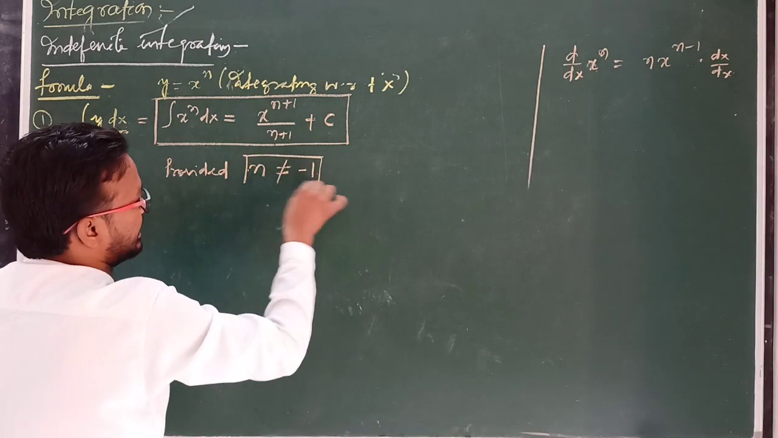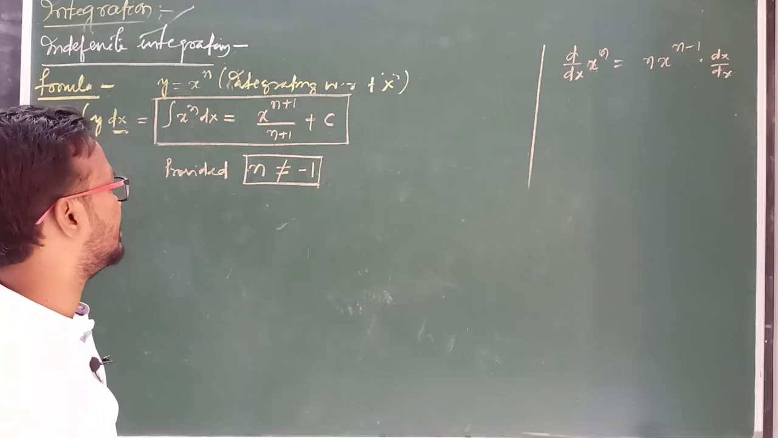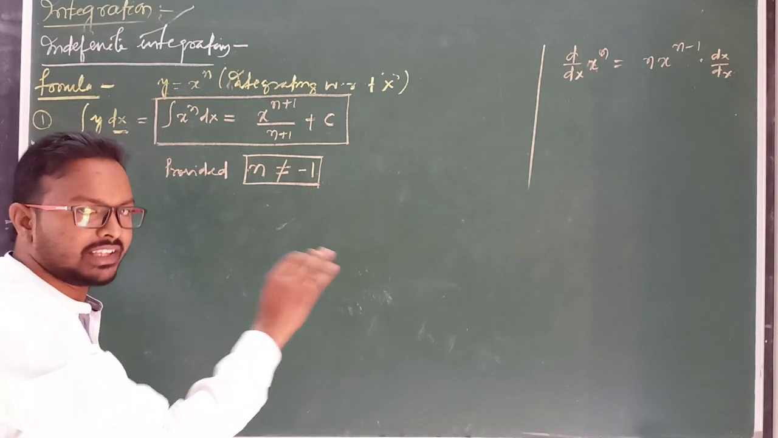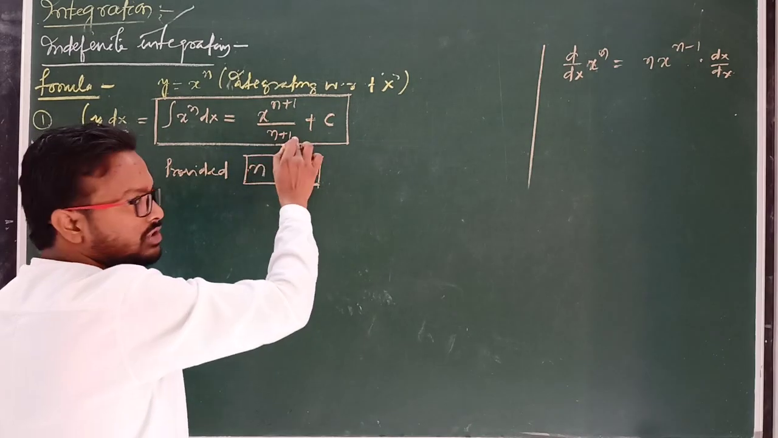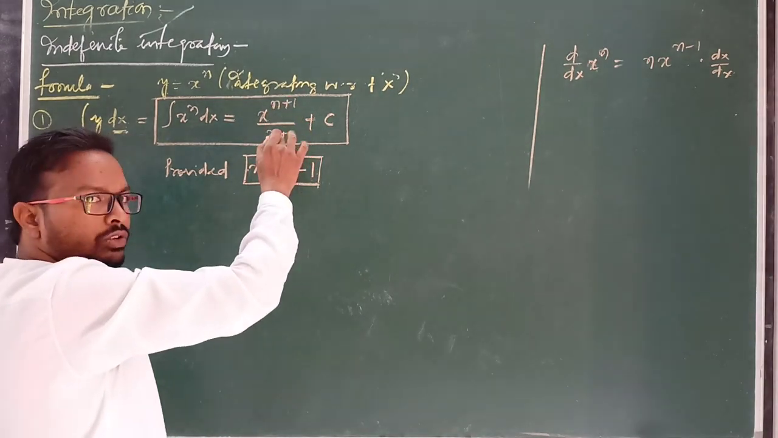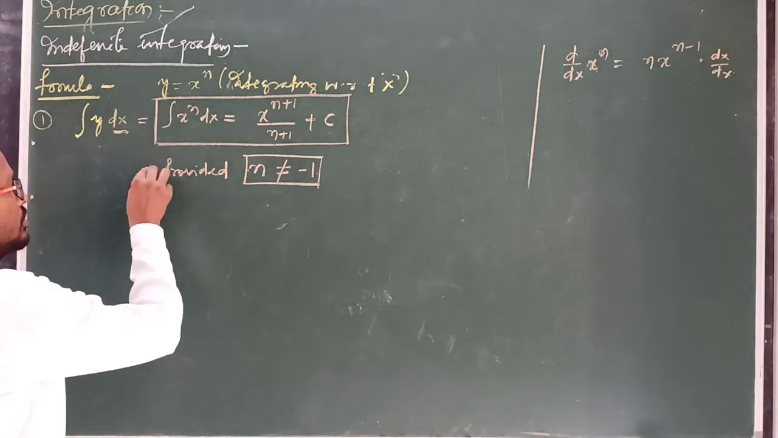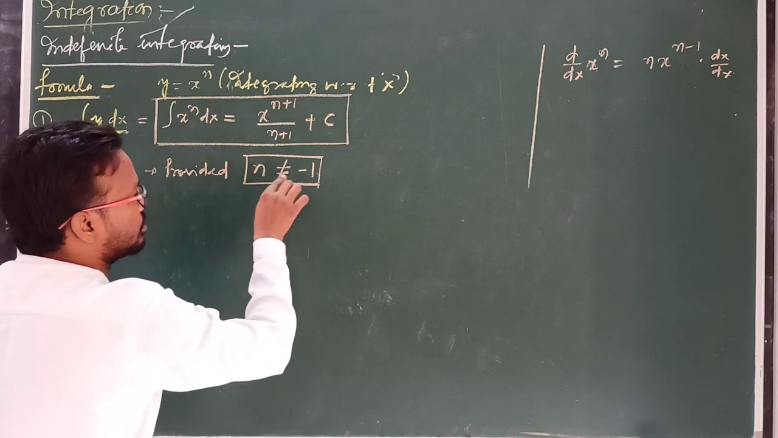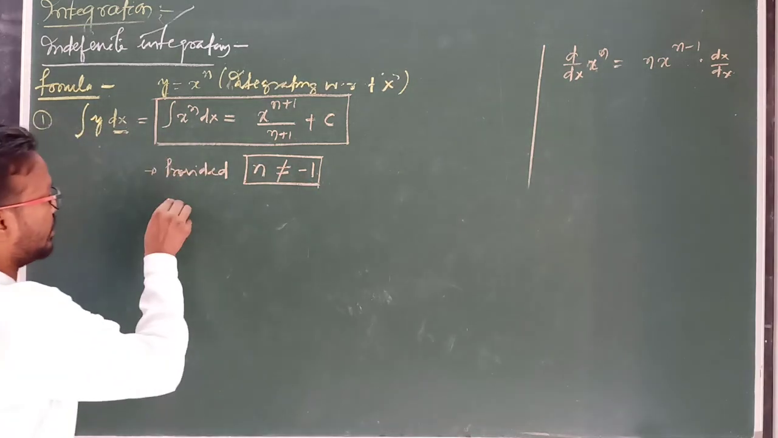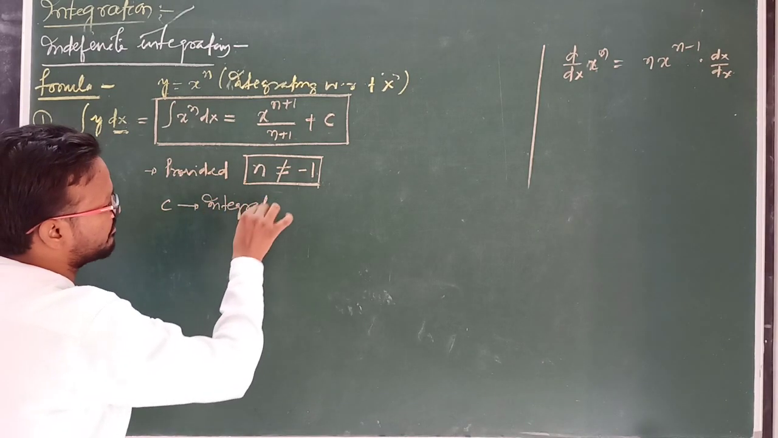This is an important case. The value of n can never be minus 1. Understood? Why? If n is minus 1, then minus 1 plus 1 is equal to 0, so 1 by 0 is equal to infinite, which is not a possible case. Clear? So we have to remember one thing: n should not be equal to minus 1. And what is c? C is known as the integration constant.